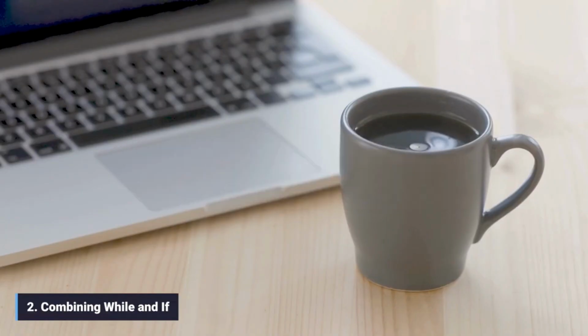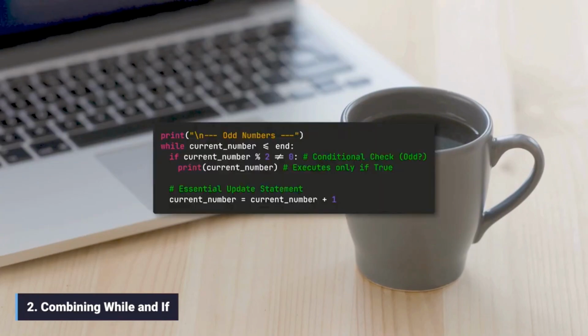2. Combining while and if. The while loop runs as long as current_number is less than or equal to the end value. Inside the loop, the if statement checks for the odd condition: if the number modulus 2 is not equal to 0.